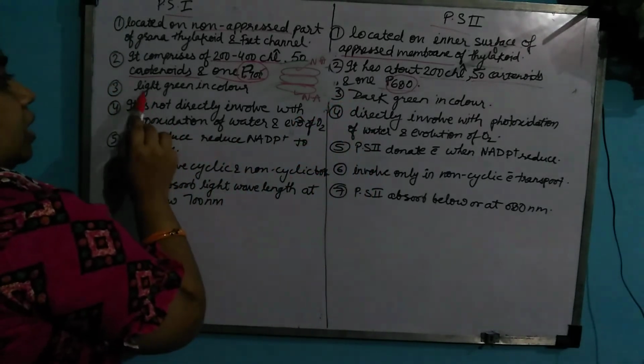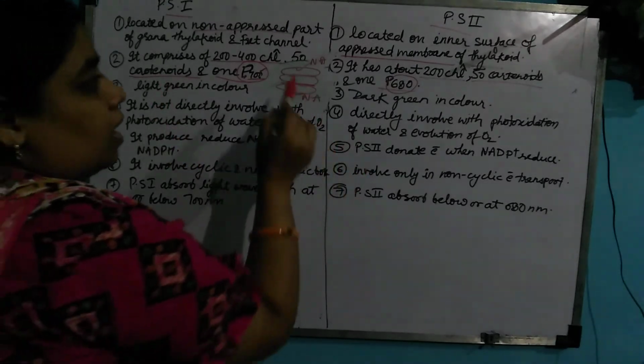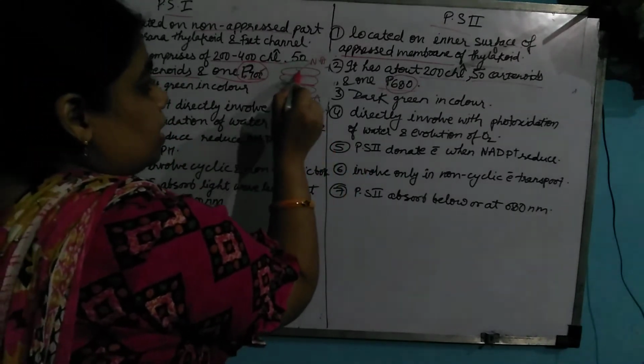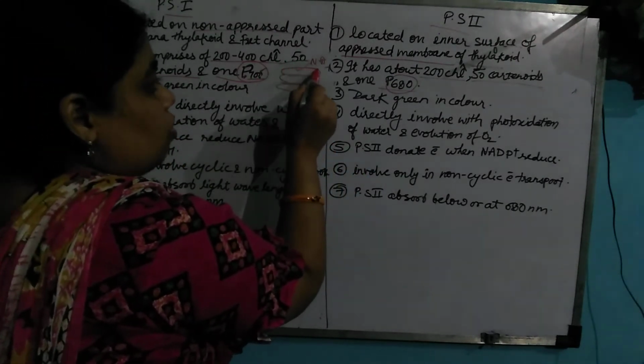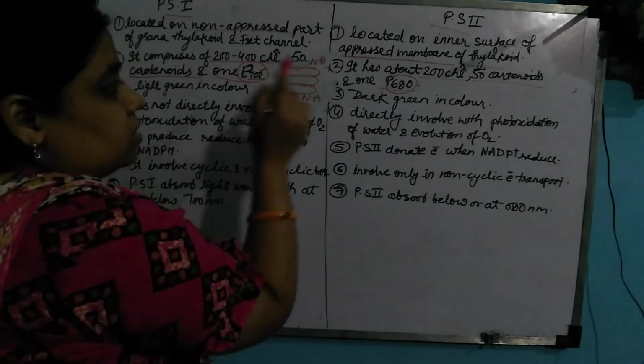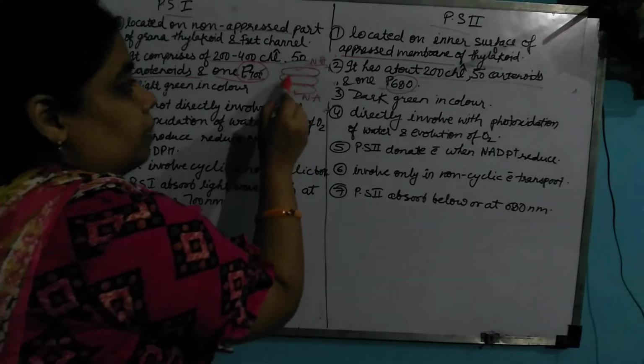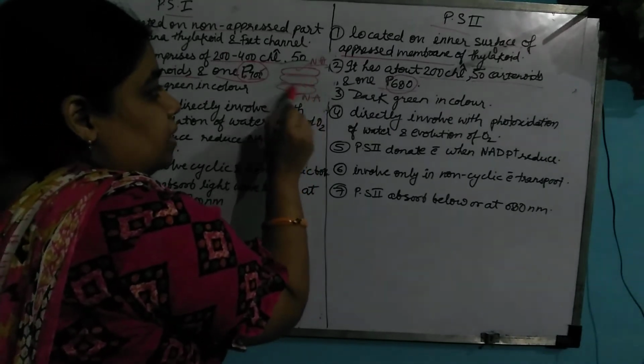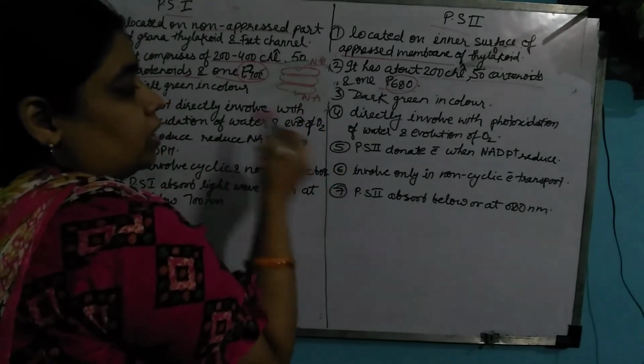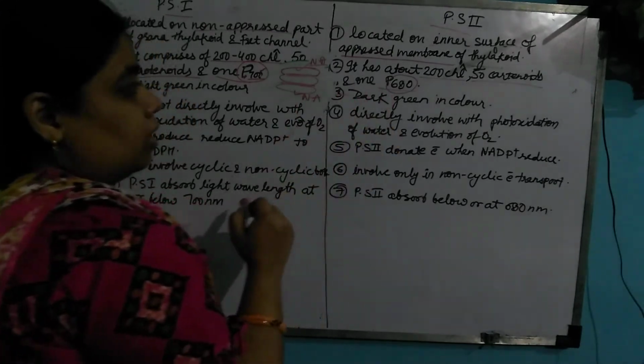Now the third point is that PS1 is light in color. If something is not overlapping with anyone, like this non-appressed region, it will always be light in color. And this overlapping region will be dark green in color.